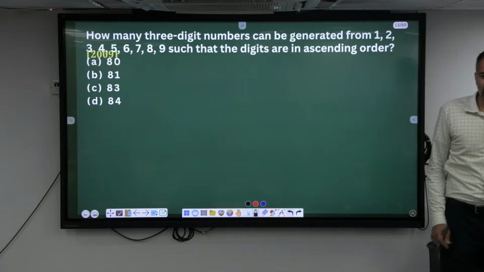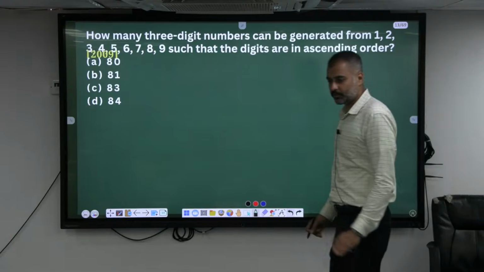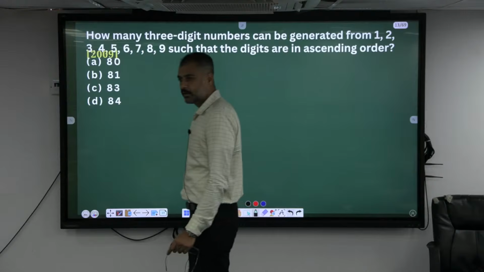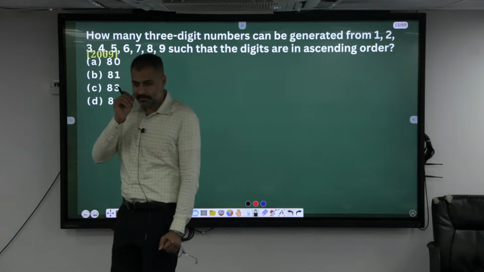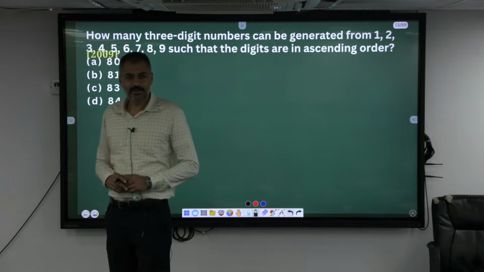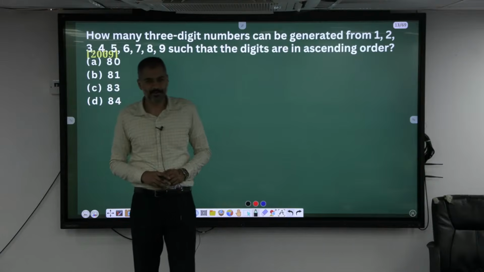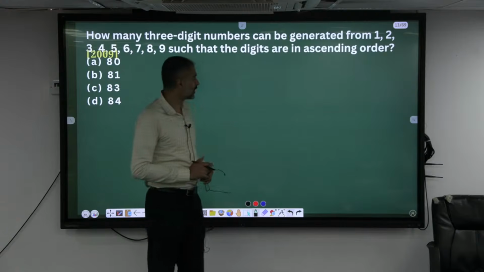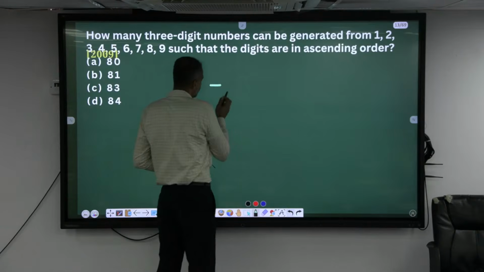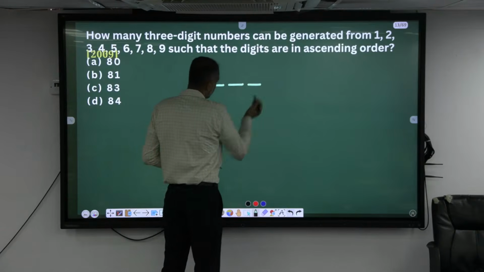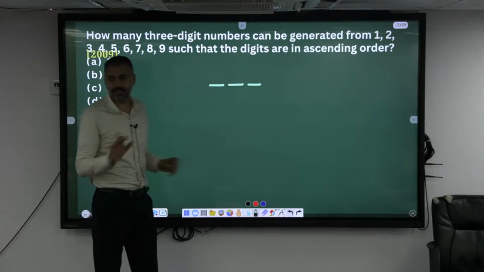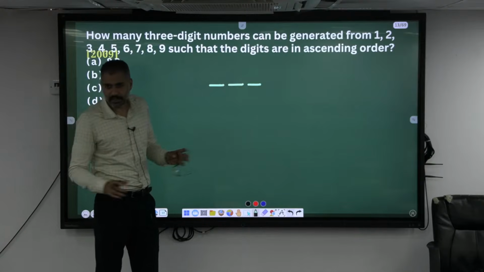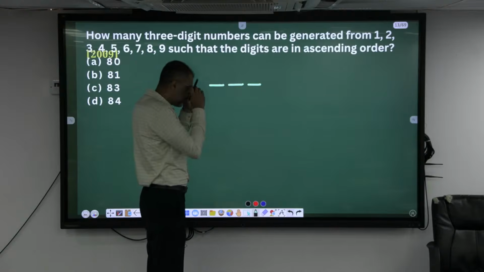Now, forget about the answer. What is the approach? In that case, how many cases? 9 cases. Look here now. How many digit numbers are we forming? 3 digit numbers. If I have to make a 3 digit number, how many 3 digit numbers can be formed without any repetition?